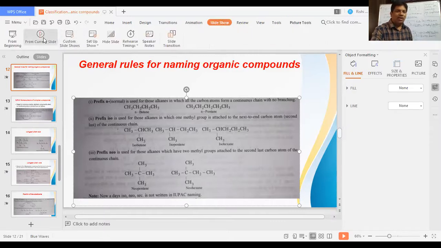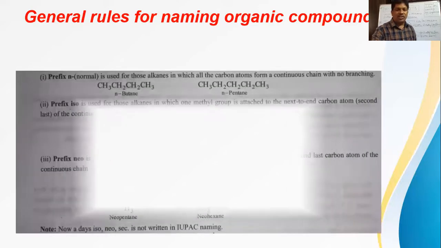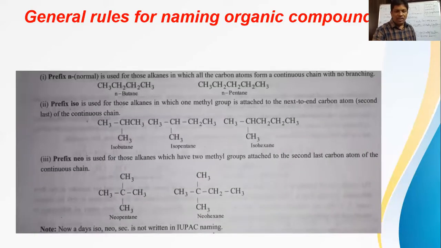Next, if you take the term iso, one methyl branch will be present. So N-butane, N-pentane, clear. After that, the next example, isobutane. Iso indicates the presence of one methyl branch on the last but one carbon, the second last carbon.